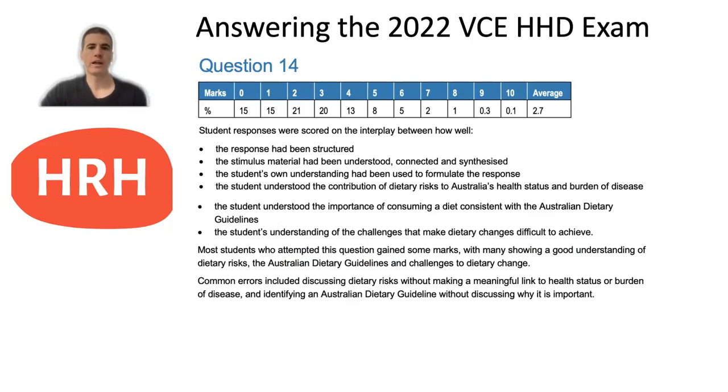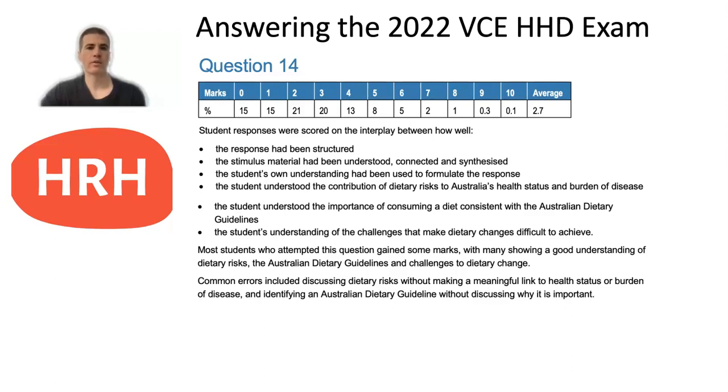As per most of the extended response questions in the exam from 2018 to 2022, this question was quite poorly answered, with a really small percentage of students getting higher than either a 6 or a 7. Overall, responses are marked using a rubric, looking at the logical flow of the answer, incorporating all the stimulus material and addressing all aspects of the question.